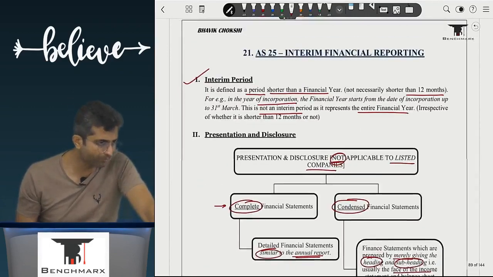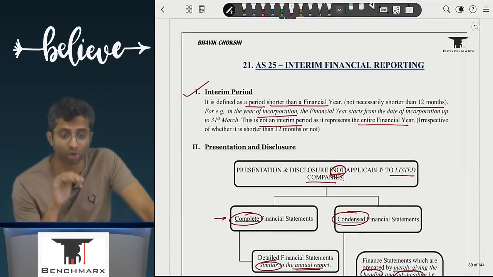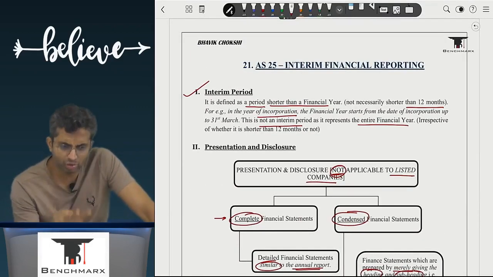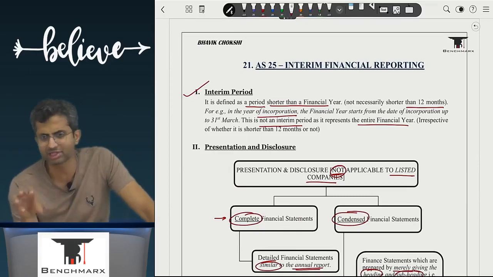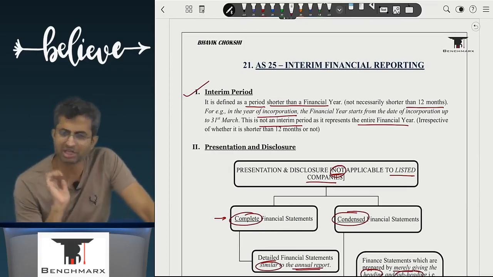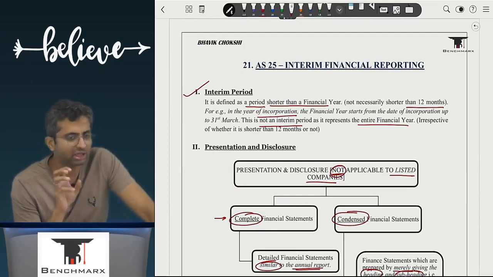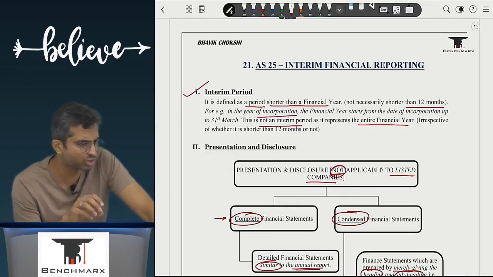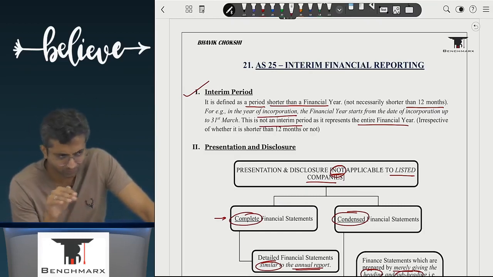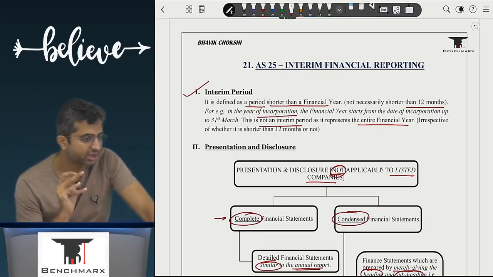You should just know what is an interim period. That is a period which is shorter than a financial year. You should know that there are two options possible. That is a complete financial statements and a condensed financial statements. In complete financial statements, it is similar to an annual report. In condensed financial statements, you just give the heading and subheading of these financial items. Are we clear with this?